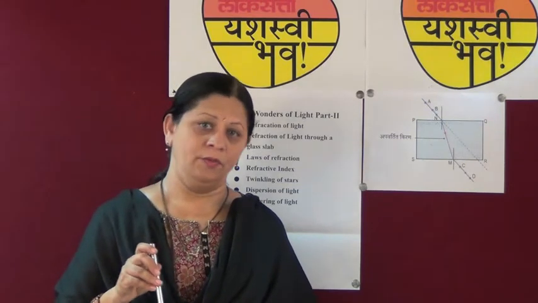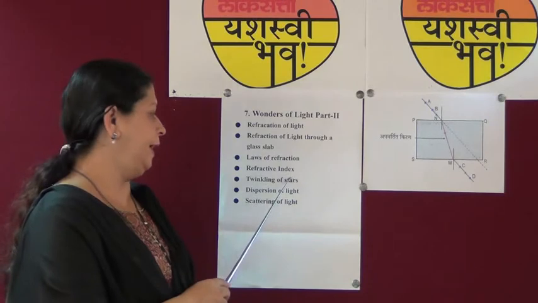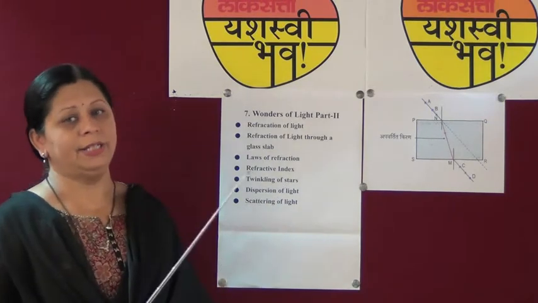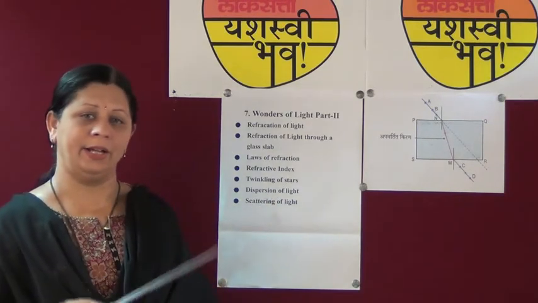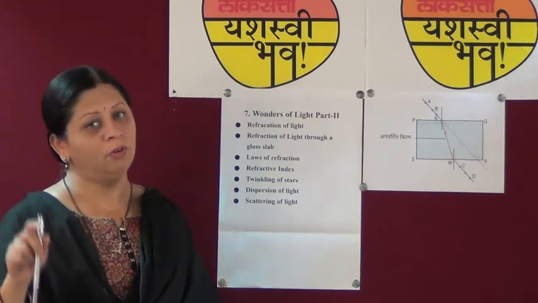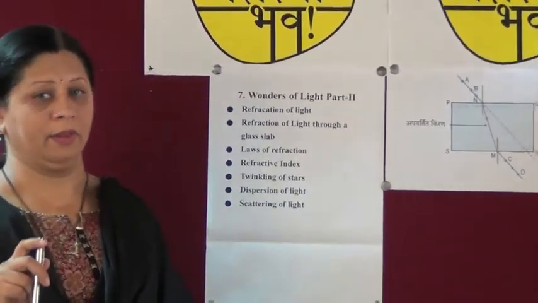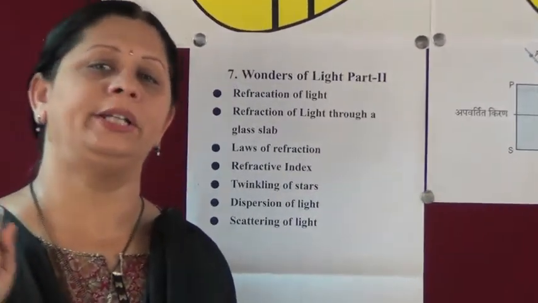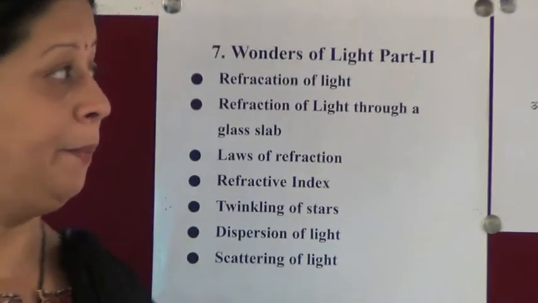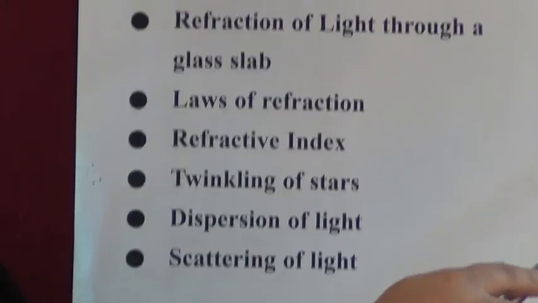Now here we are going to see refractive index. First I said that sin i upon sin r is the refractive index of the second medium with respect to the first medium. Now we can imagine that we have to see the velocity of the medium. Suppose air is the first medium and V1 is the velocity of air.